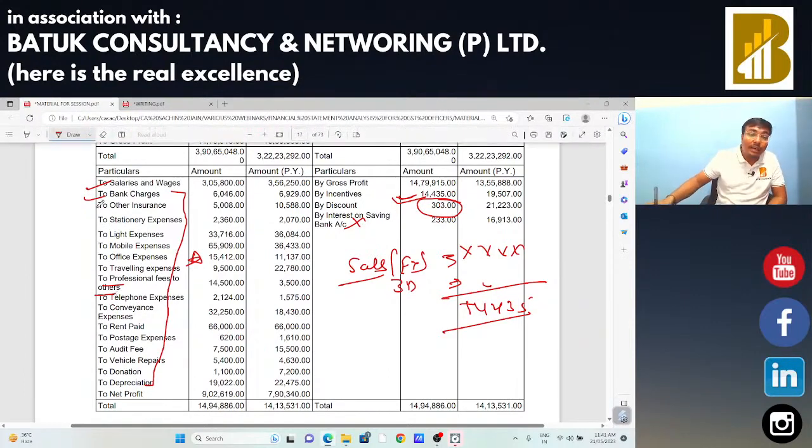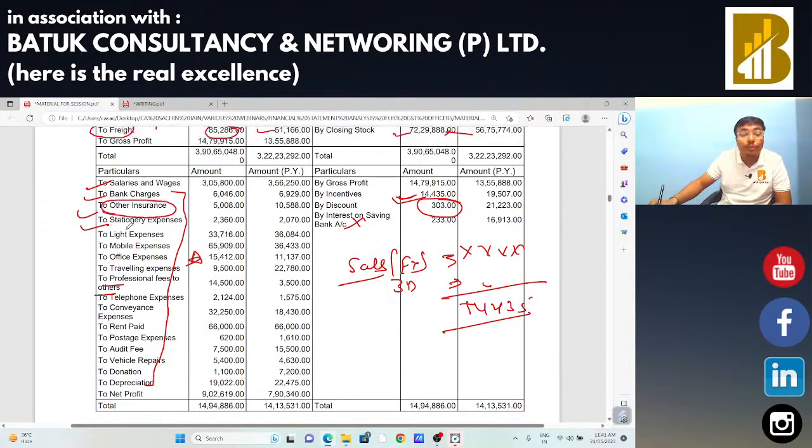Okay sir, now there is other insurance, stationary expenditure. Now sir, there is other insurance, in that case we need to check the nature of insurance. If the insurance is on account of general insurance, in that case input tax credit is not allowed. But the insurance is on account of stock insurance and marine insurance, in that case input tax credit is allowed. So we need to check the same, the nature of insurance.